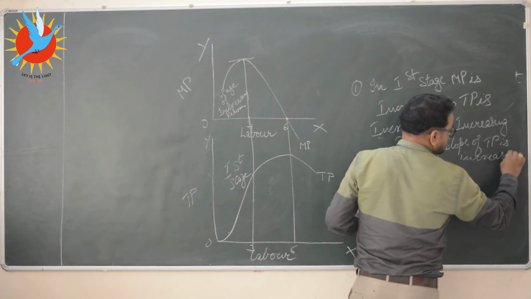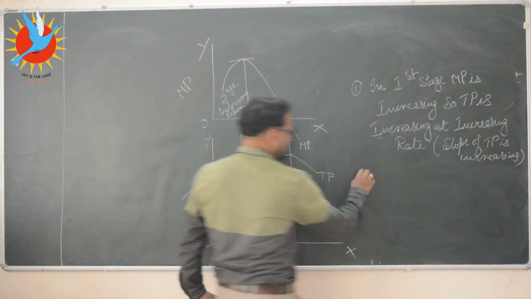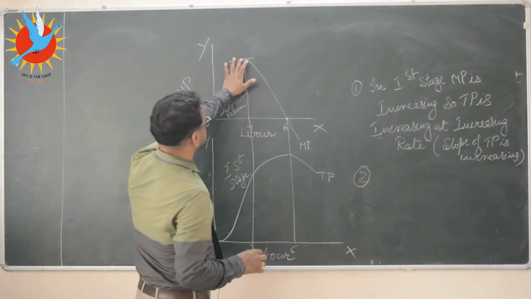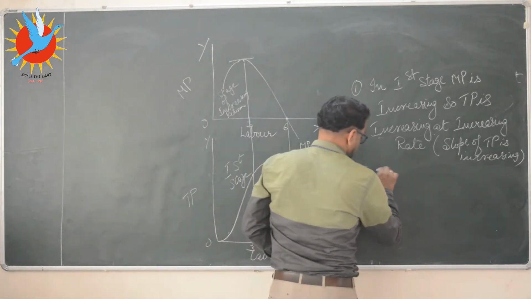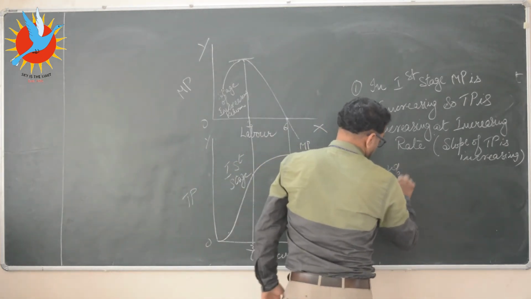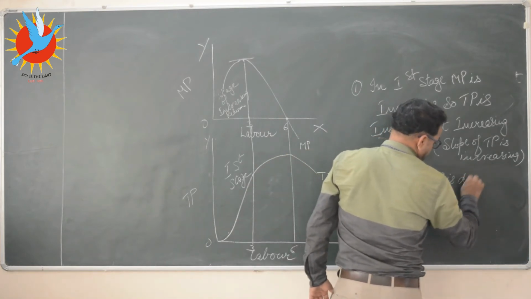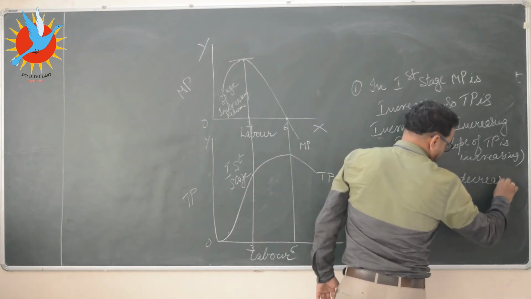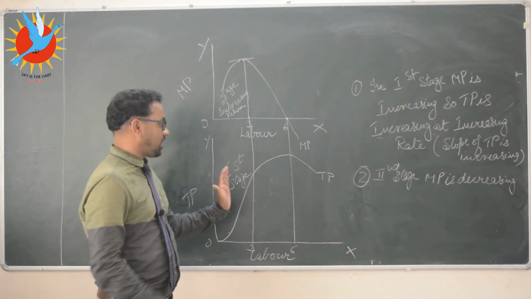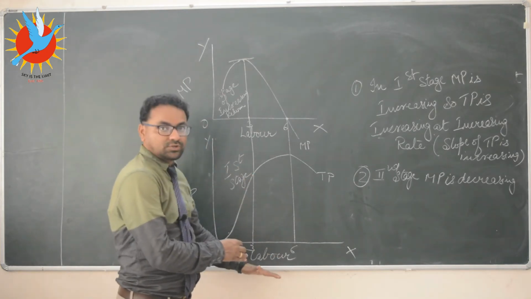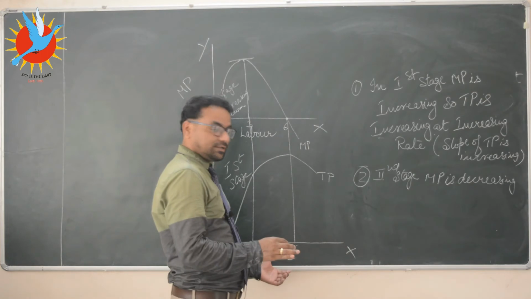But the slope of TP is nothing else but marginal product. In the second stage we see that marginal product starts decreasing. In the second stage, MP is decreasing. So we see that the shape of TP has changed. Now it is more bent towards labor.